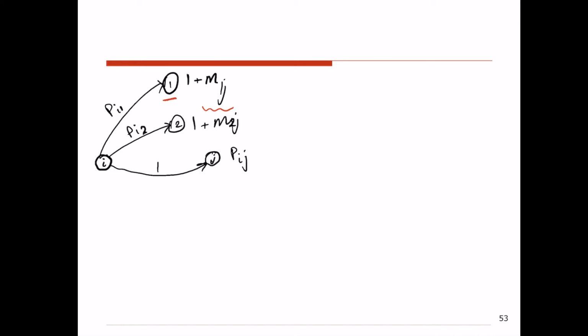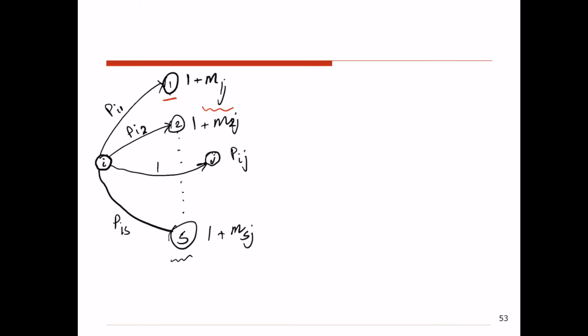Or another scenario is that I go from state I to state S with probability of PiS. That's one transition. And then I take whatever number of steps are needed for me to end up at the state J, given that right now I'm at the state S. And that would be MSJ. Obviously, we can look at different scenarios for all possible intermediate states, going first to state 1, or state 2, or state 3, 4, 5, all the way to state S.